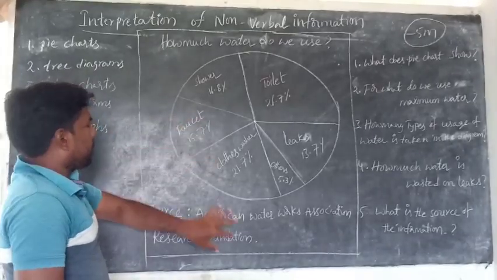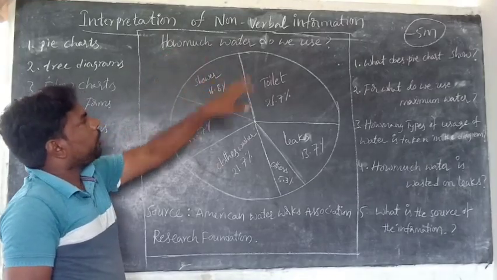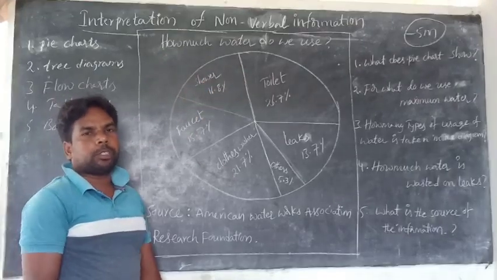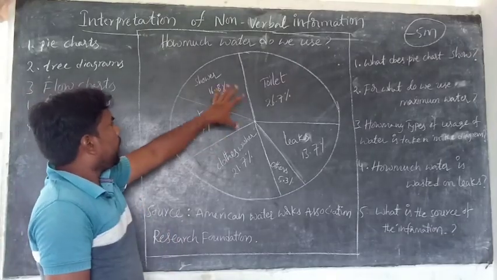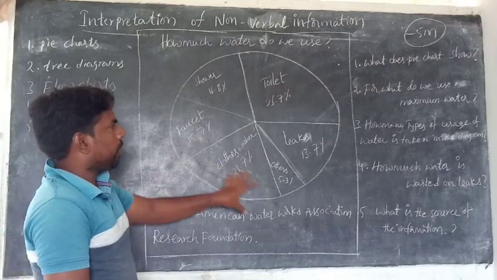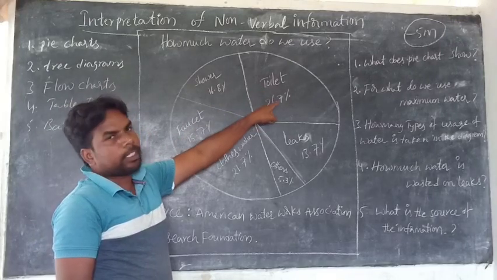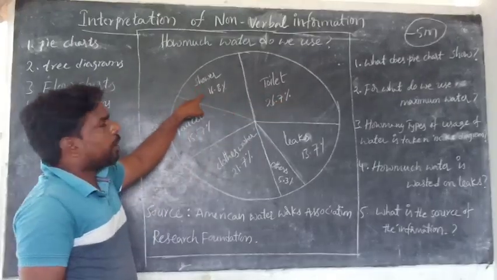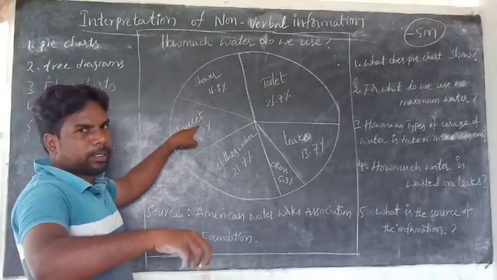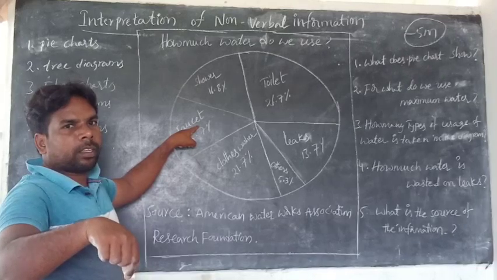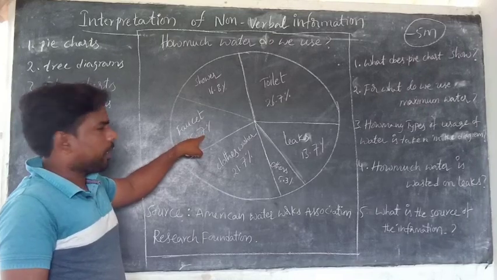Observe the picture. The title of the picture is: How much water do we use daily? The daily uses of water are given in the pie chart. Toilet is 26.7%. Shower, for bathing, 6.8%. Faucets, taps in gardens outside the home, 15.7%.